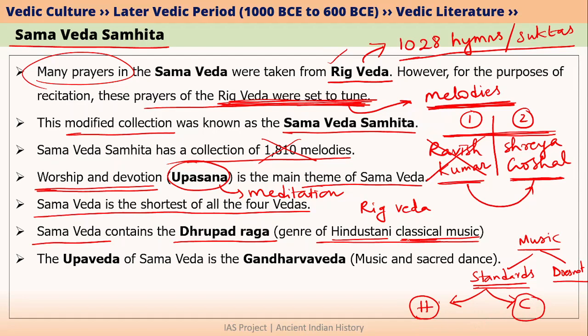So this is the meaning of the word classical music and Hindustani classical music. Hindustani classical music not only has elements that are derived from Samaveda and, let's say, Natya Shastra, but it also has elements that are taken from Persian culture, mainly because of Islamic invasions into India. But Carnatic music is very pure compared to Hindustani classical music. Hindustani classical music has Persian elements, but Carnatic classical music does not, and it is indigenous to India.